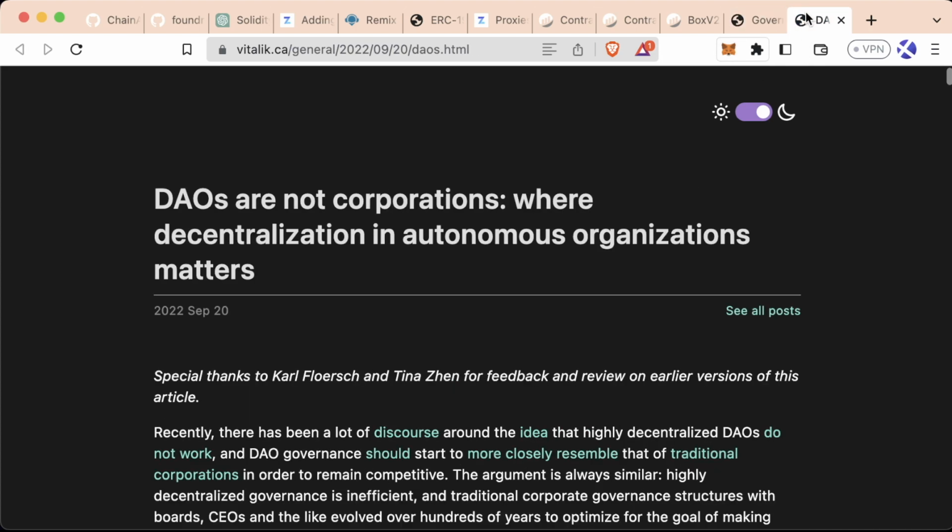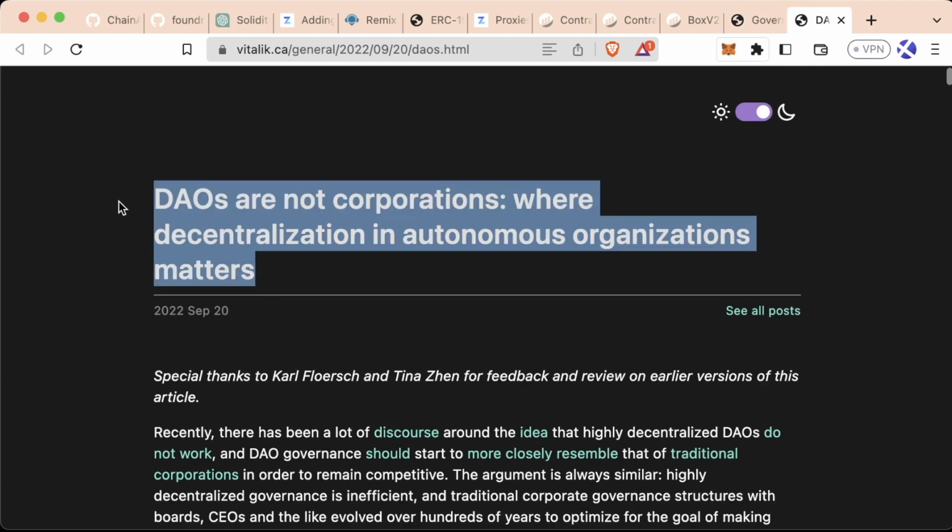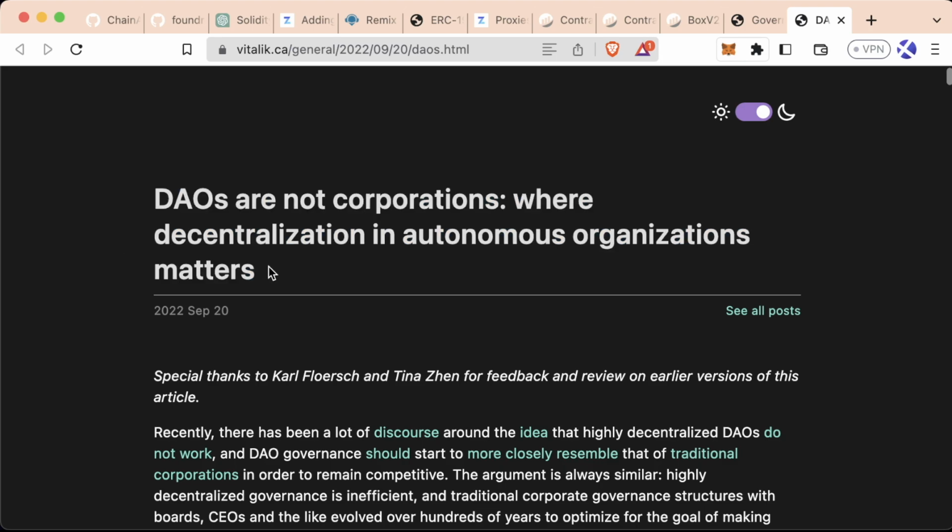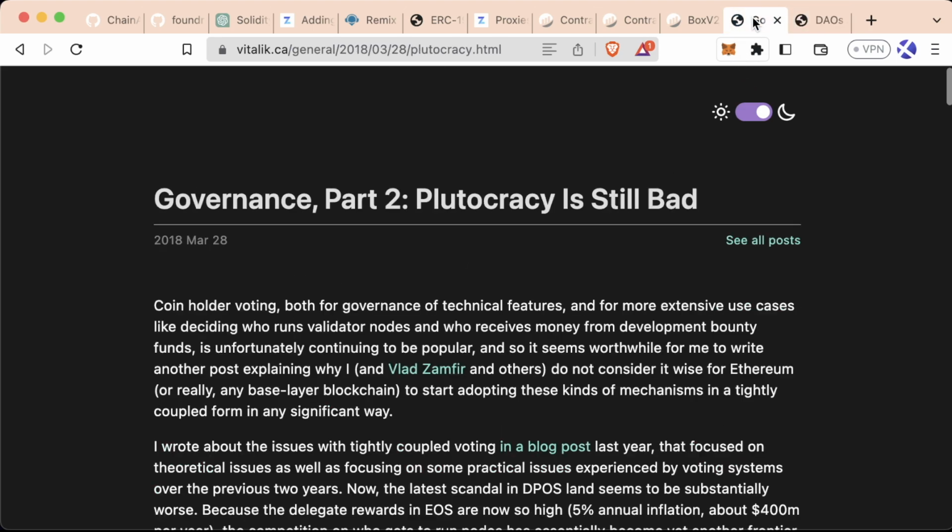One of them is that DAOs are not corporations, where decentralization in an autonomous organization matters. And this article came out in response to a lot of people having really hard times coordinating DAOs, because since they're decentralized autonomous organizations, it can be difficult sometimes to coordinate with so many people and so many heads. So this article is really interesting on where DAOs work really well and sometimes where they don't.